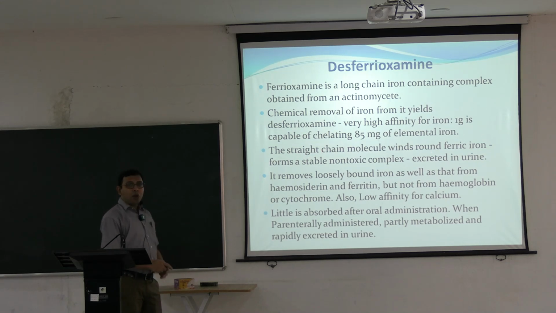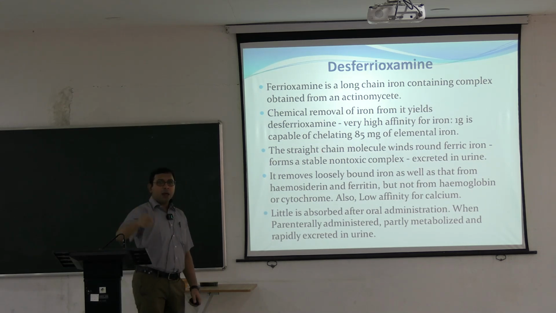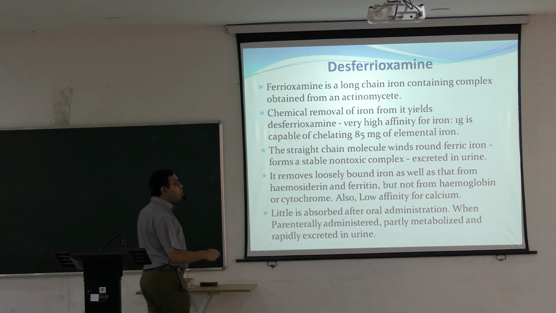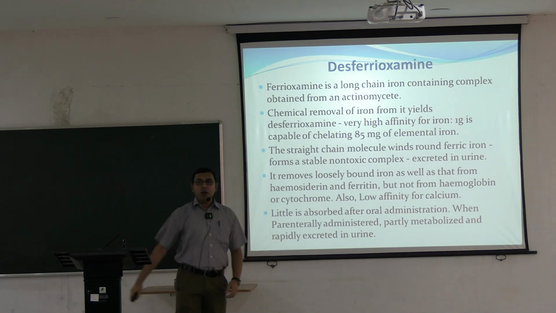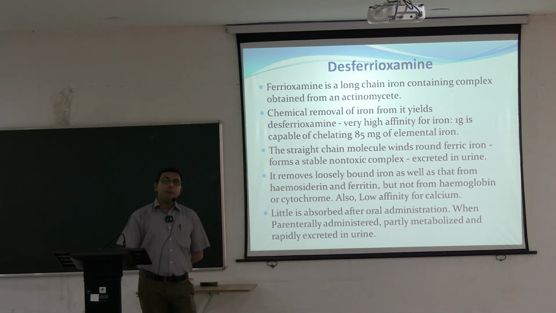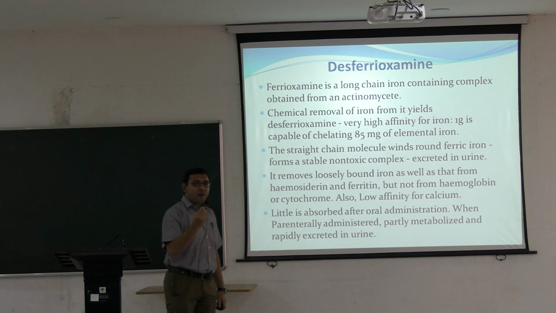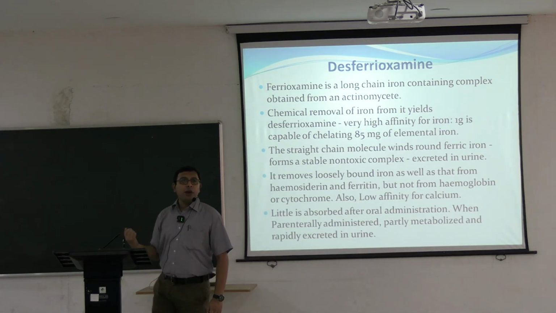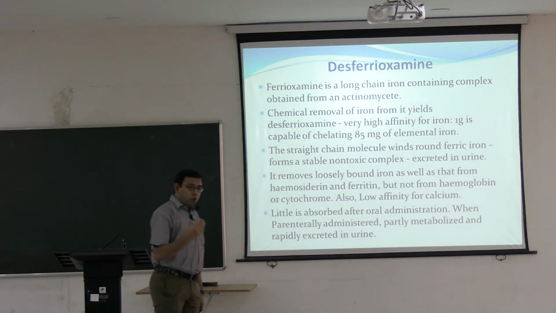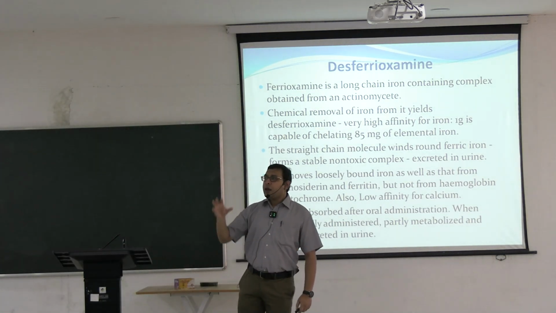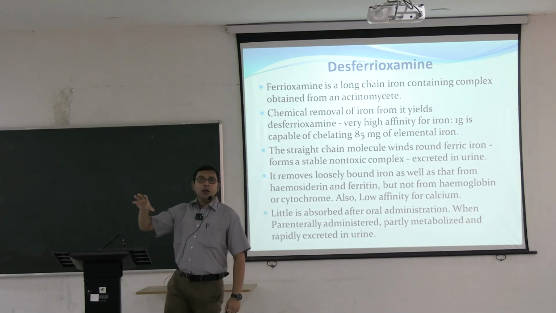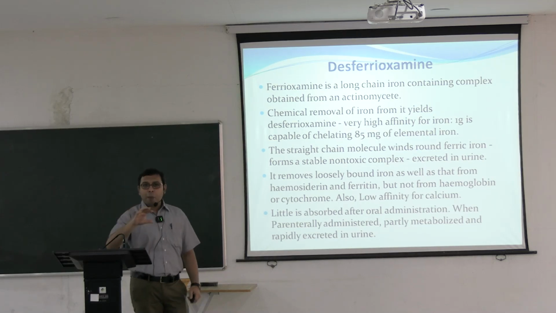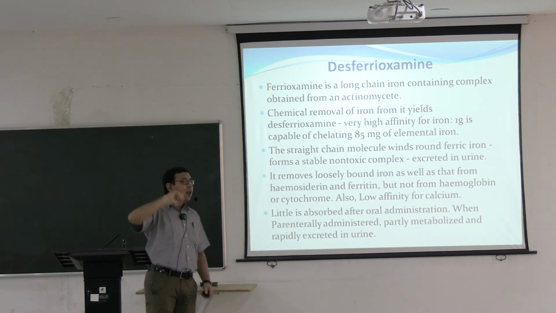It is a straight chain molecule, and when given, it forms a round-like structure. It winds round the ferric iron, forms a stable non-toxic complex and is excreted in urine. In the hematology chapter, we saw that free ferric iron is quite harmful for our body. Ferrous iron is easier to absorb, but not ferric iron. When repeated blood transfusion is given, the ferric iron concentration becomes high. When Deferoxamine is given, 1 gram can chelate 85 milligram of this ferric iron by forming a ring-like structure around it.